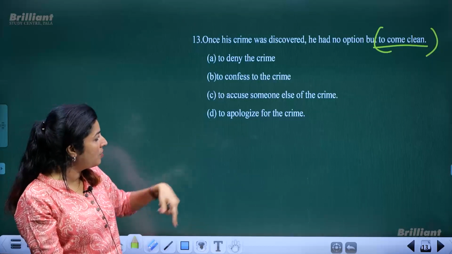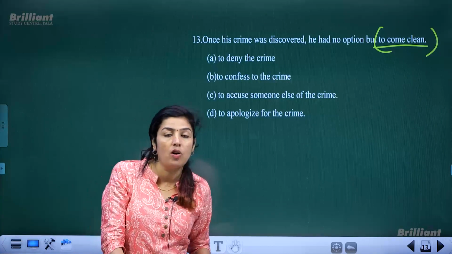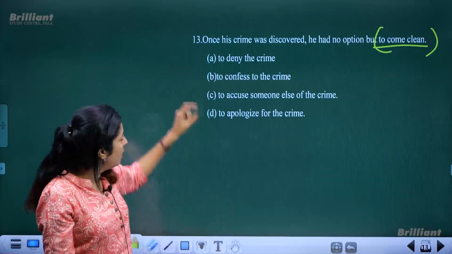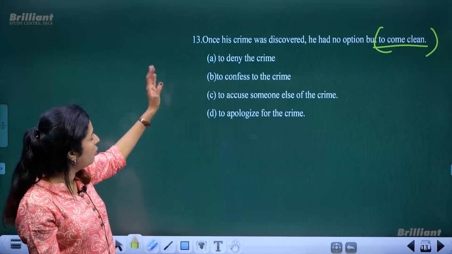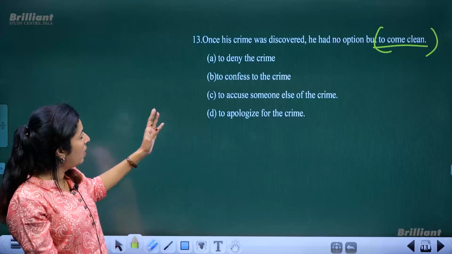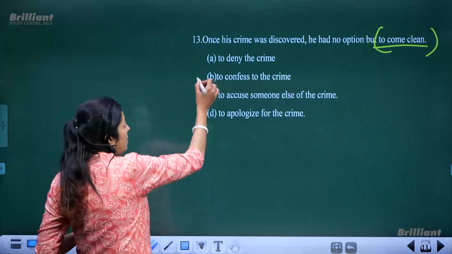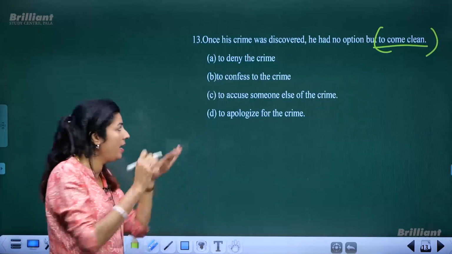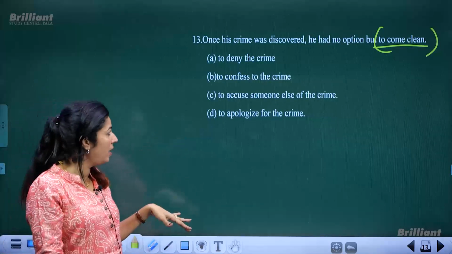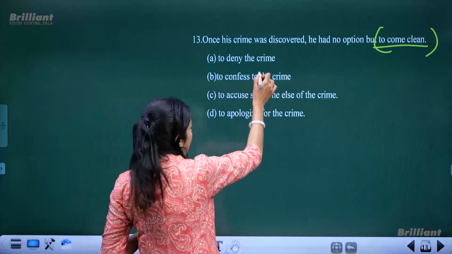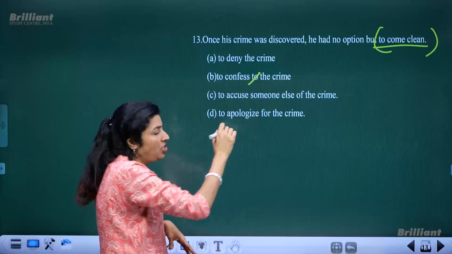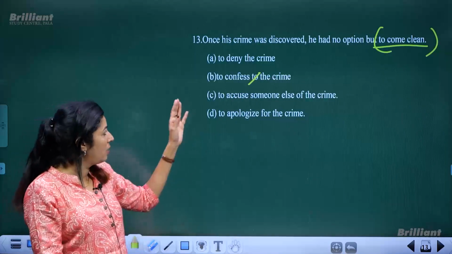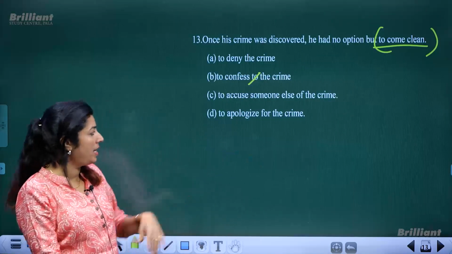To apologize for the crime, so you might have got a confusion between the second and last options, either to confess the crime or to apologize for the crime.